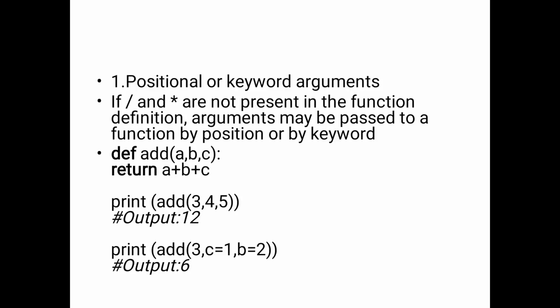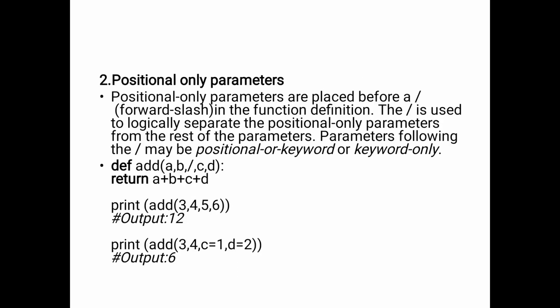Here we are declaring the function, define add, with 4 arguments. The return value is a plus b plus c plus d, so simply we are calculating the addition operation. For the positional-only parameters, the forward slash symbol is used.